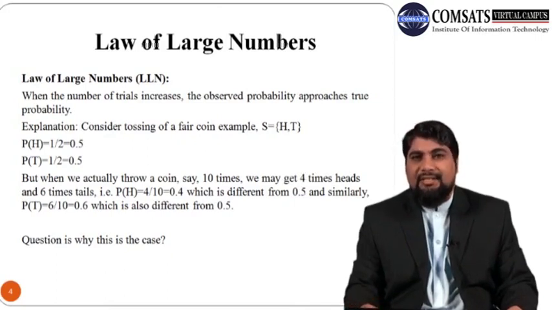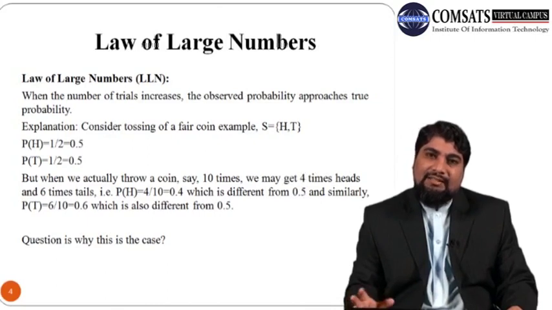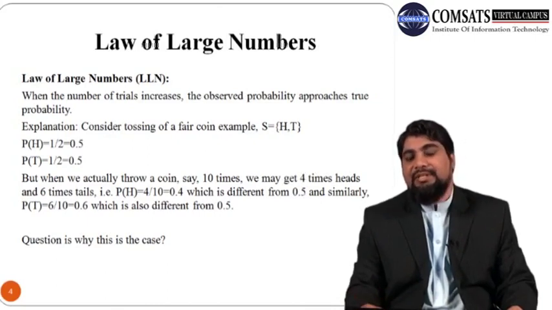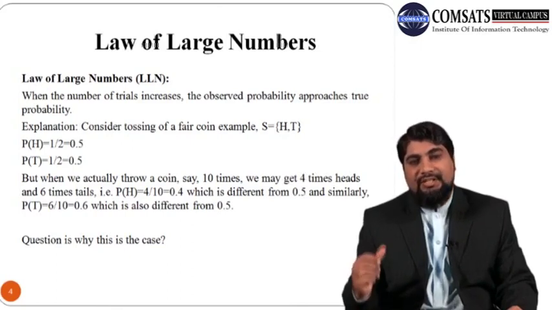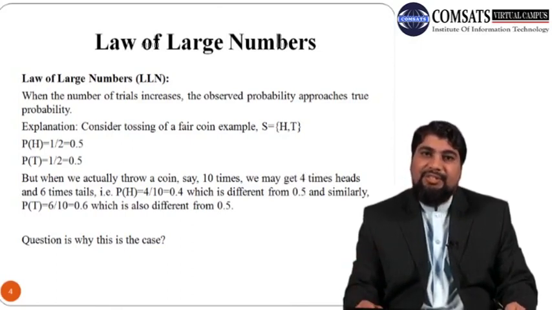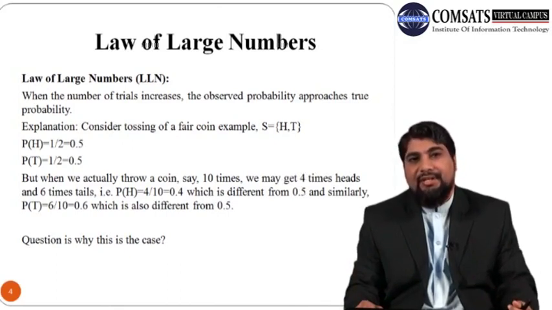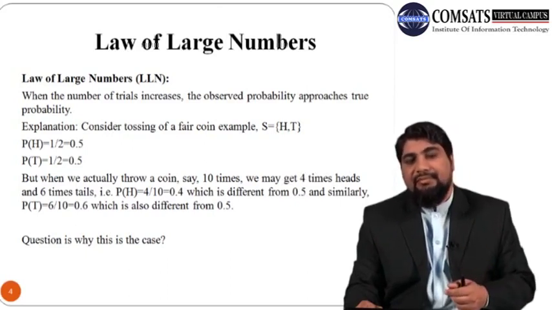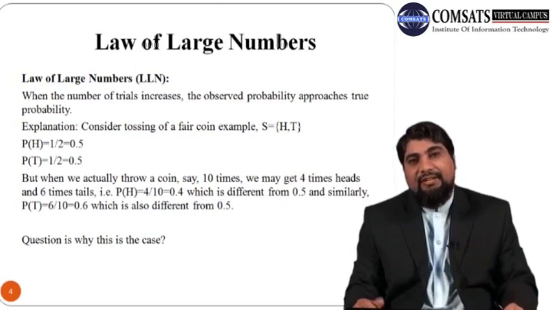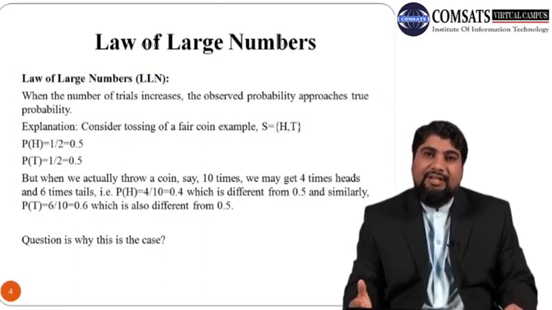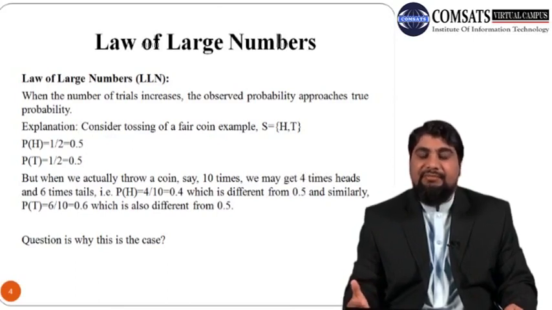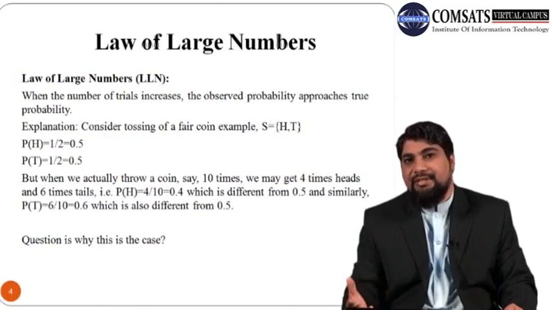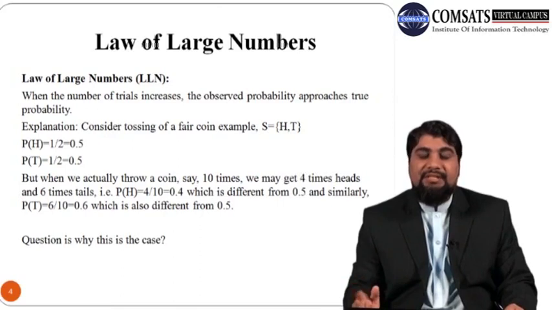Now the question arises here: why is there a difference between the two probabilities, that is, the calculations in the researcher's mind? According to those calculations the probability of head should be 50% and the probability of tail should also be 50%. But if we actually throw the coin, then the probability of head or the probability of tail varies from 50%. It is different from 50%. It can be 40%, 30%, 70%, 80%, or maybe in some cases we may see 9 heads out of 10 tosses.